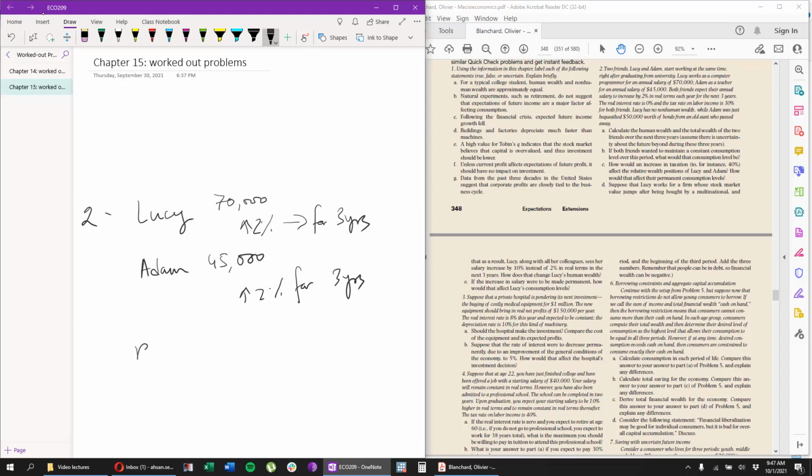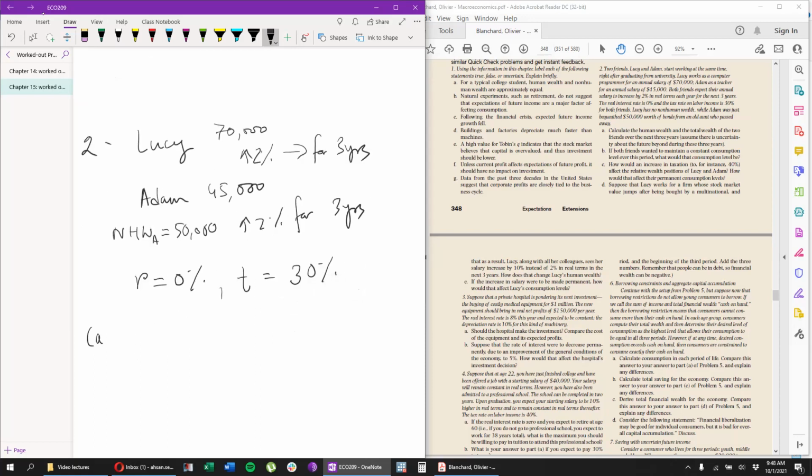What else? Real interest is effectively 0%. That makes things easy. And tax is 30%. Okay. Lucy does not have any non-human wealth. Adam has non-human wealth. So let's write it down here. Non-human wealth: Adam has 50,000. Okay, that seems simple enough. Question 1, we have to calculate the non-human wealth and total wealth of the 2 friends over the next 3